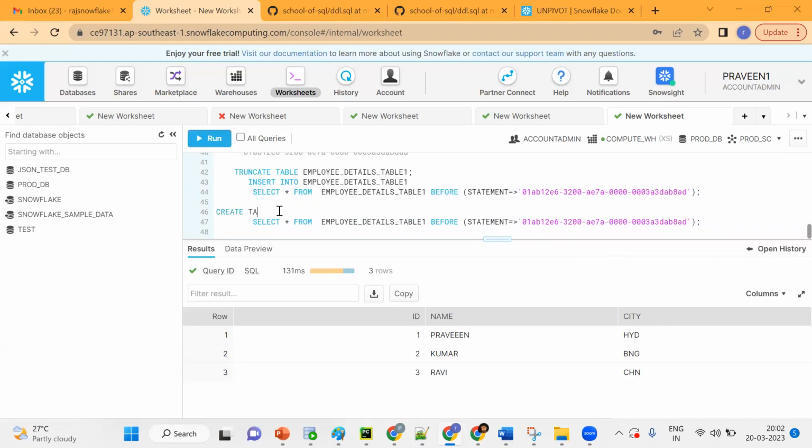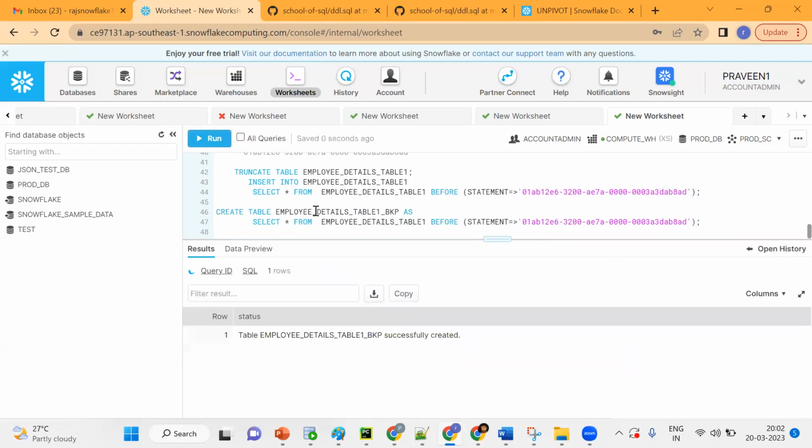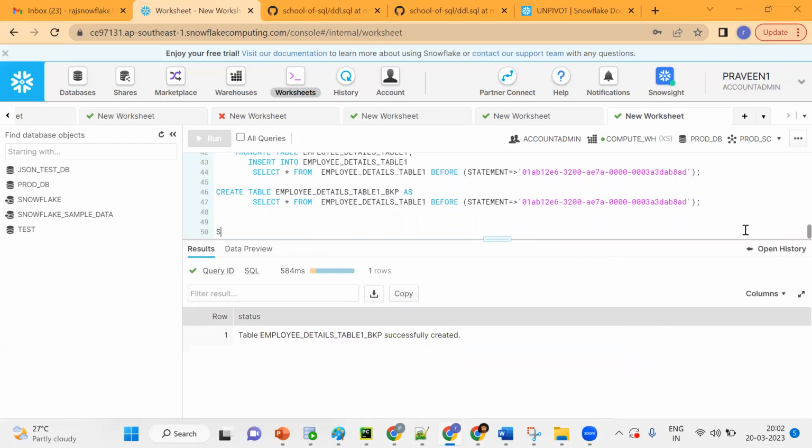Create table BKP. Now what happened? Now data will get popped in this new table. If something happens and I want a fresh table, we can go like this, based on requirement. So everything will be done.